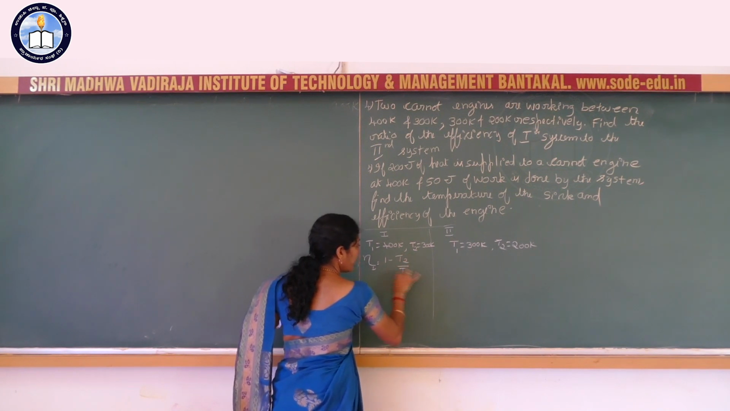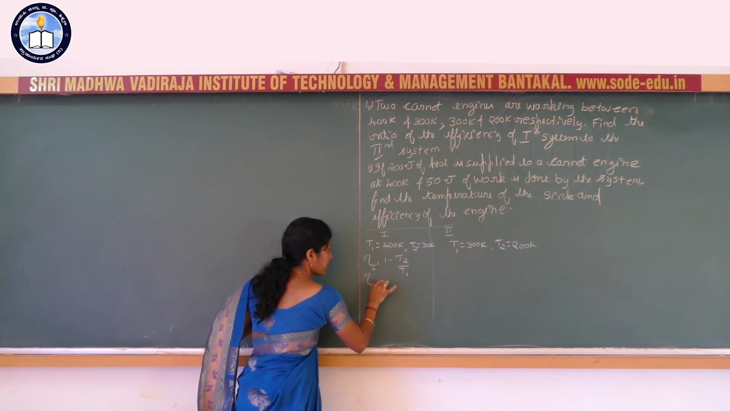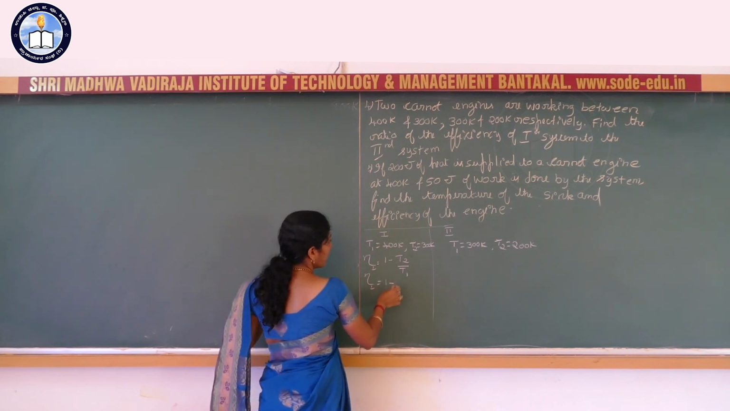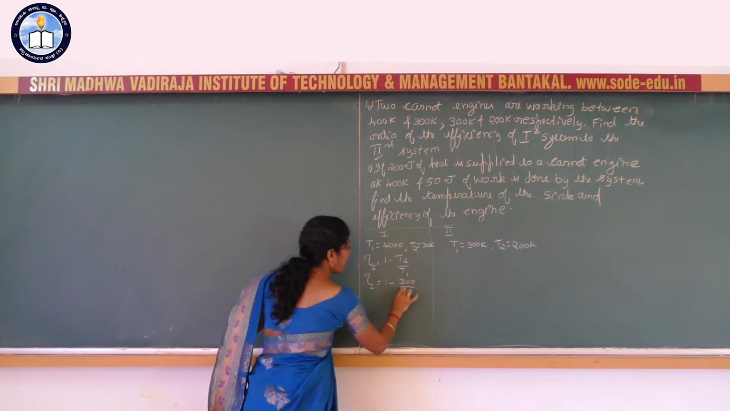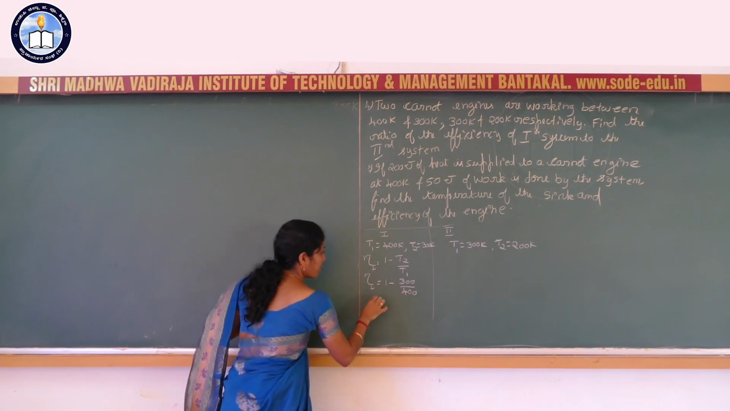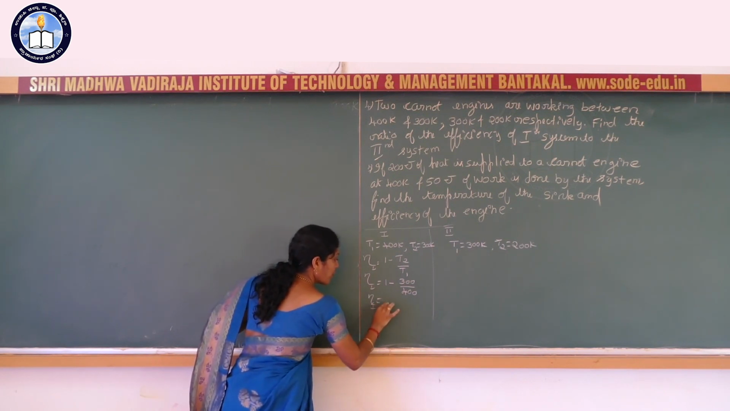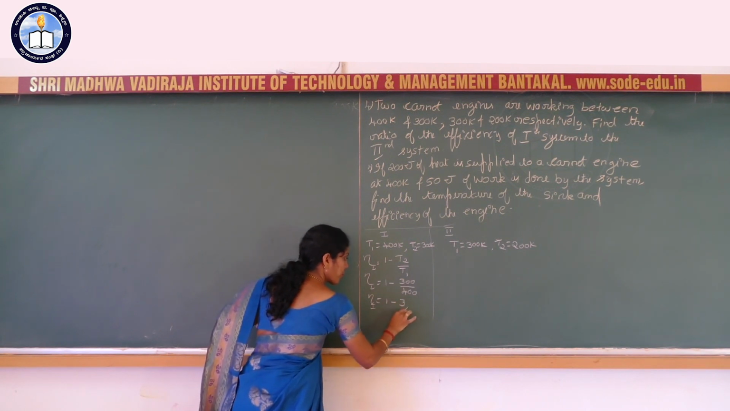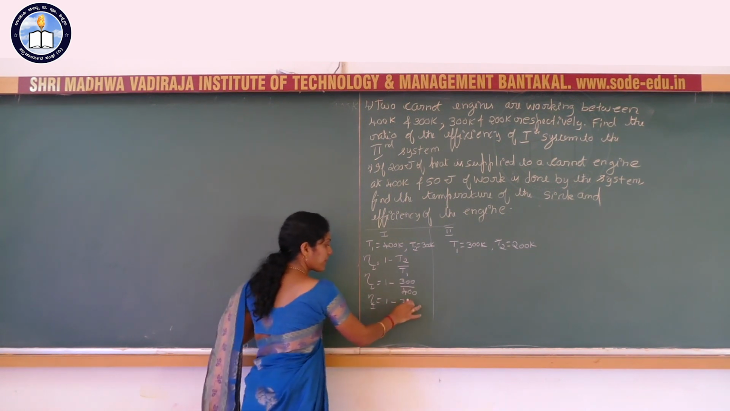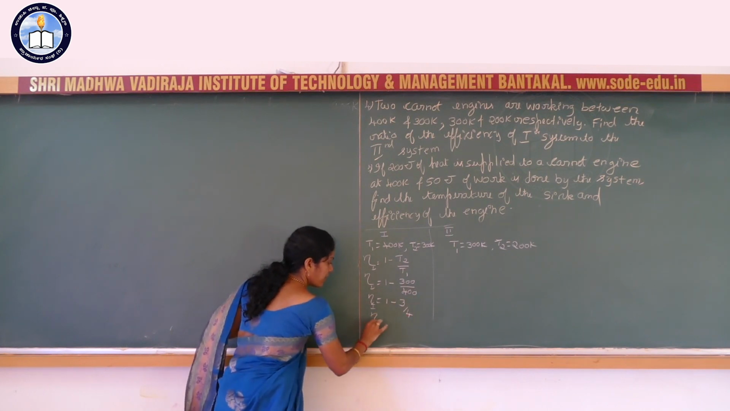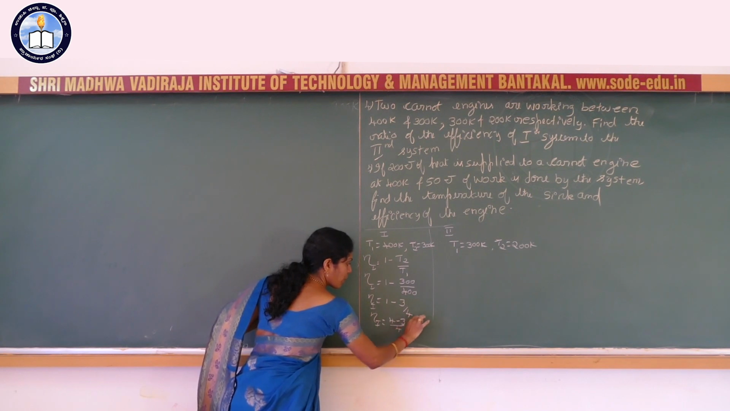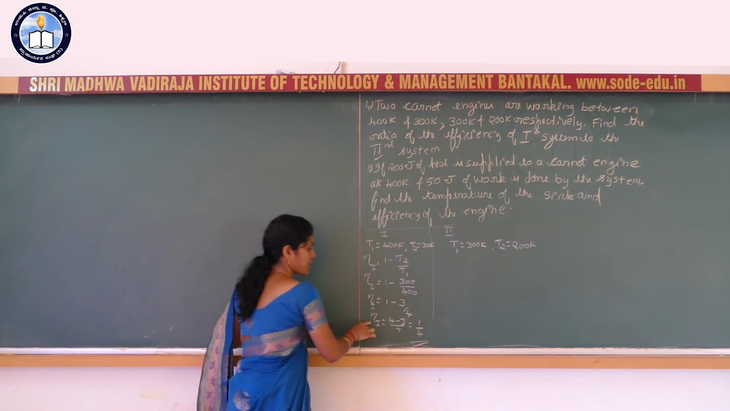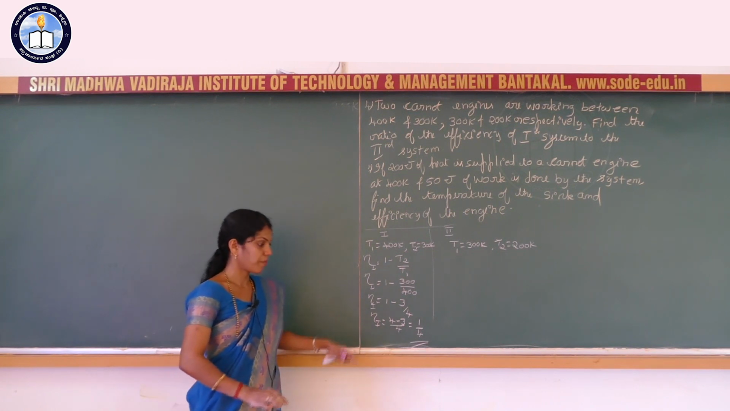Efficiency of the first Carnot heat engine is 1 minus T2 by T1, that is 1 minus 300 divided by 400, or eta is equal to 1 minus 3 by 4. So 1 minus 3 by 4 means 4 minus 3 divided by 4, that is 1 by 4. Efficiency of the first Carnot heat engine is 1 by 4.